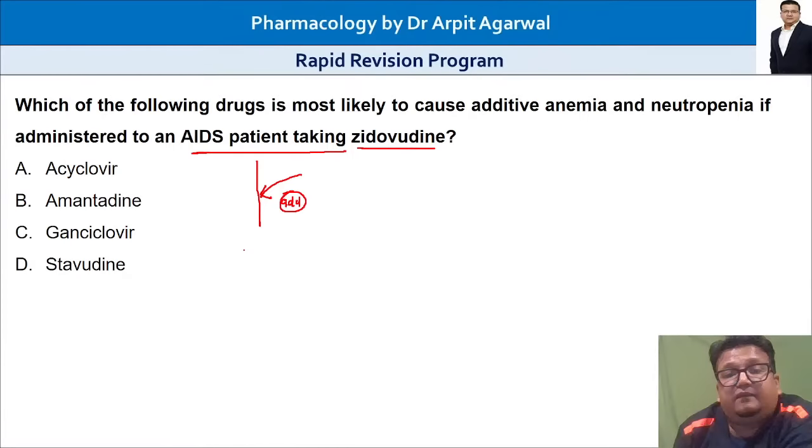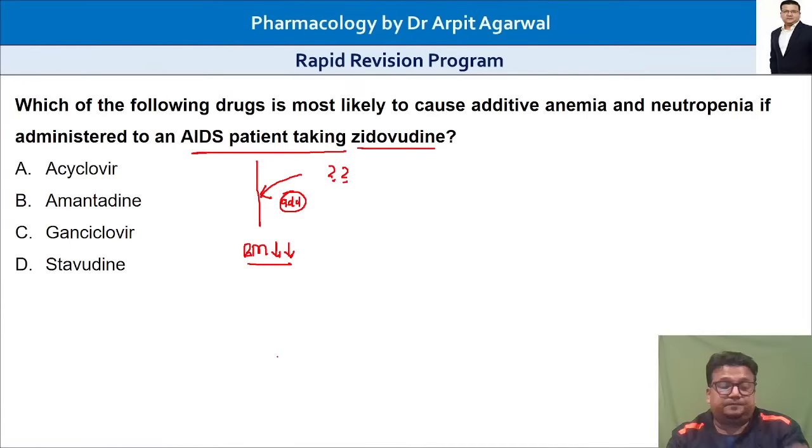Zidovudine, remember, causes bone marrow suppression. What is that drug? That is what the question is asking.